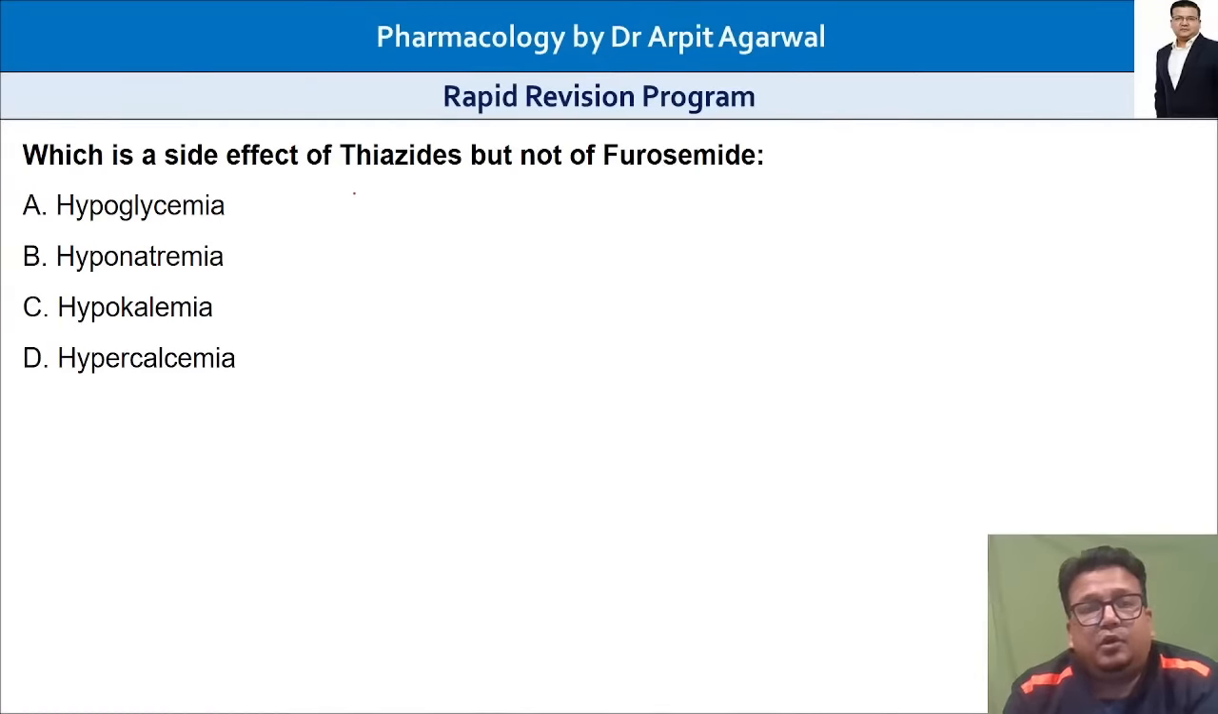Next, a very important and very confusing question: which is a side effect of thiazide but not of furosemide? Simple, one-liner question. Thiazide, moderately efficacious diuretic. Furosemide, high efficacy diuretic. Which side effect is caused by thiazide but not by furosemide? Is it hypoglycemia, hyponatremia, hypokalemia, or hypercalcemia? Simple, one-liner question, but very important.